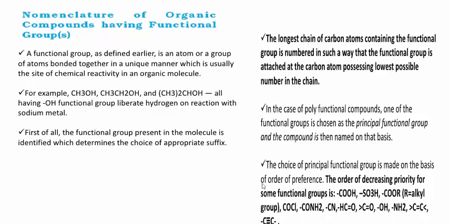Remember students, according to the priority only you can arrange the name of a particular organic compound. That priority is first the COOH group, next SO3H group, COOR, where R indicates an alkyl or aryl group, COCl, CONH2, CN, and finally double bond and triple bond compounds.